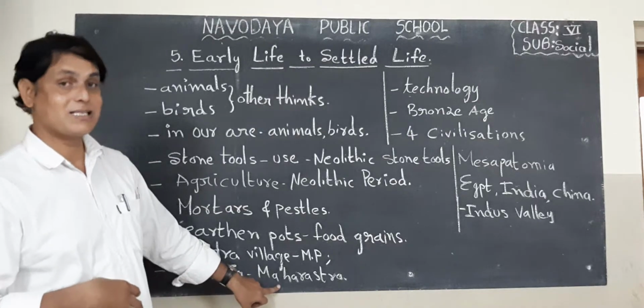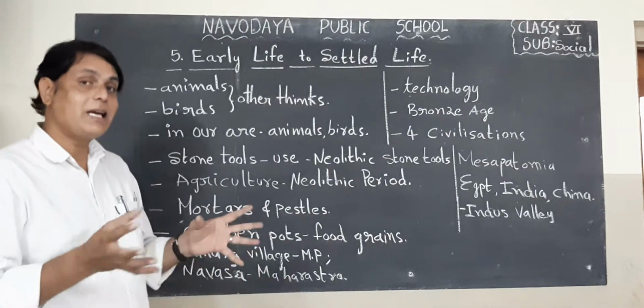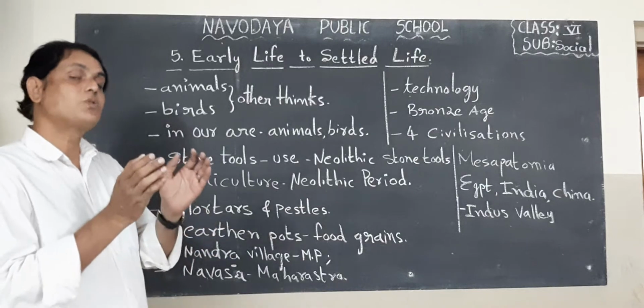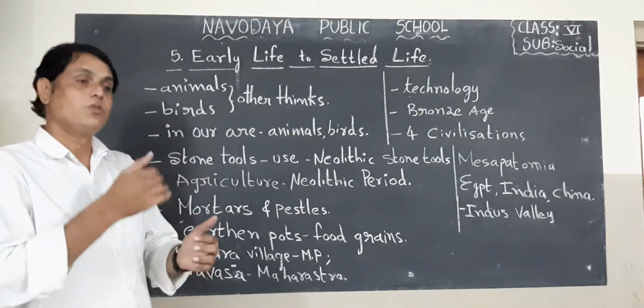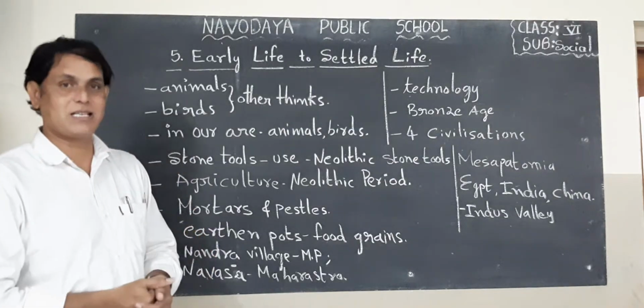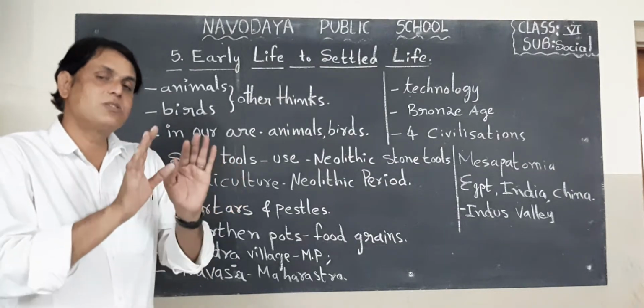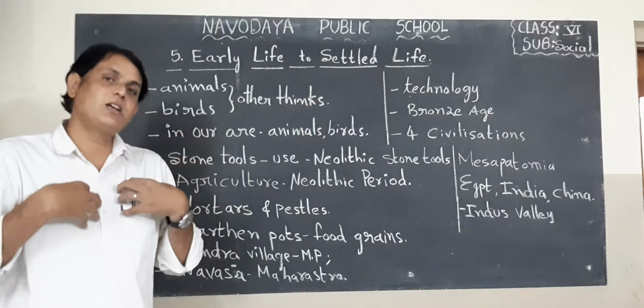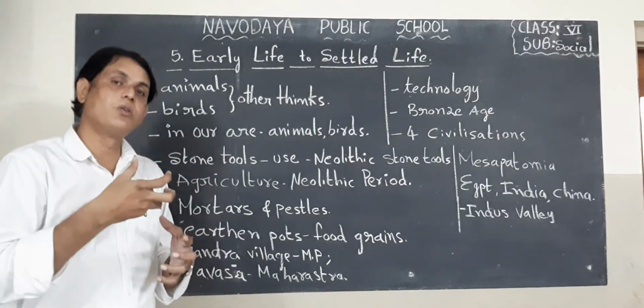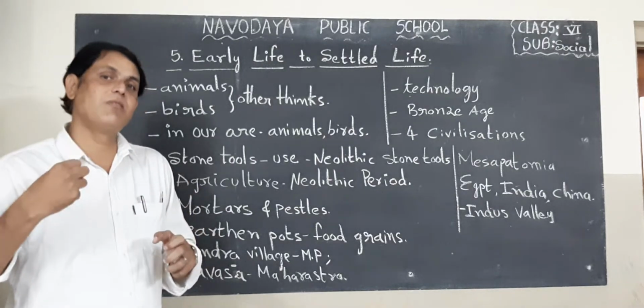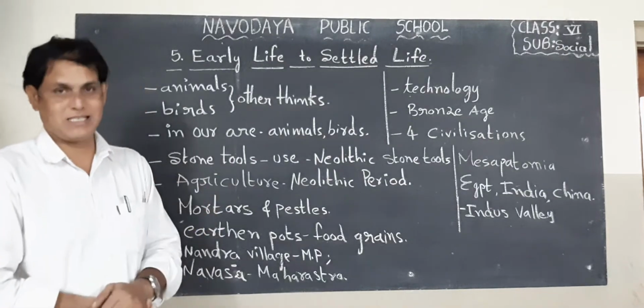In Maharashtra also, archaeologists found stone tools used by our ancestors. When we observe these stone tools, we can understand how our ancestors used these stones and how they survived with the help of these stones, etc.